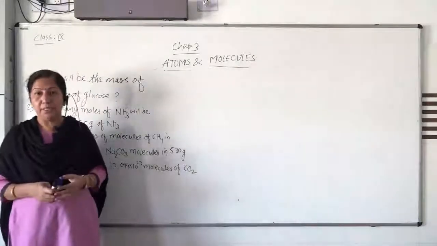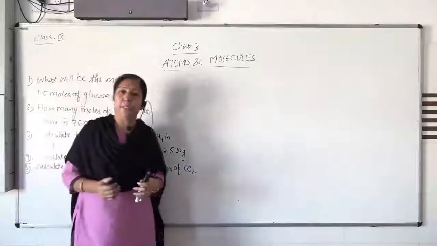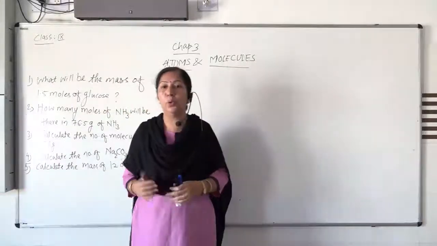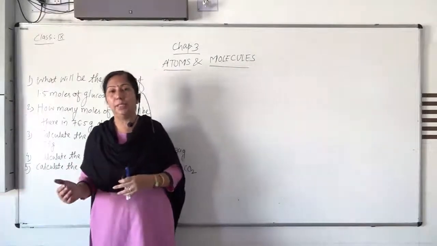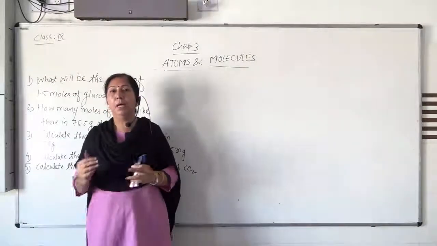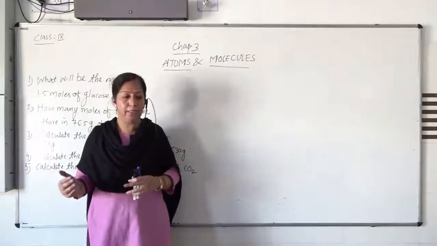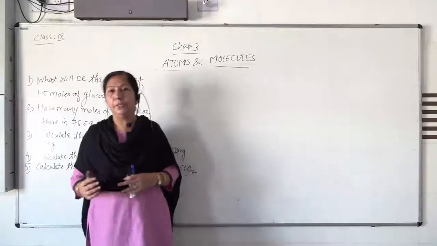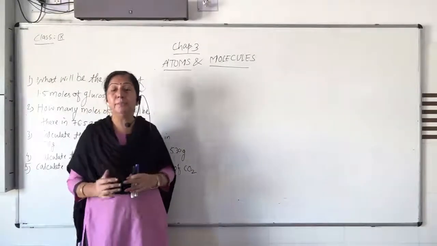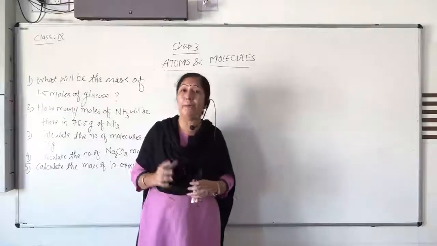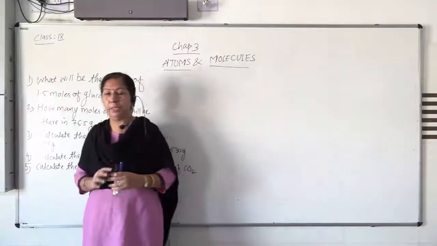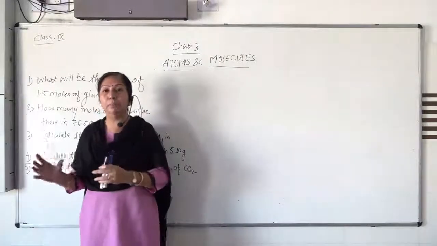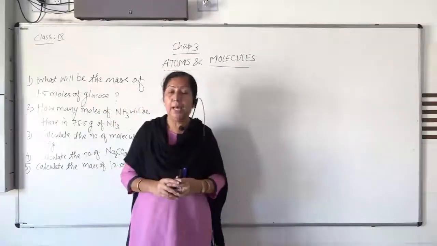What is it? If you want to purchase things from the market, you collect them either in the form of kilograms, or if they are fruits, in the form of dozens. Suppose you want to purchase bananas: 1 dozen bananas means 12 bananas are present in 1 dozen. For 1 kg, that much mass is fixed.